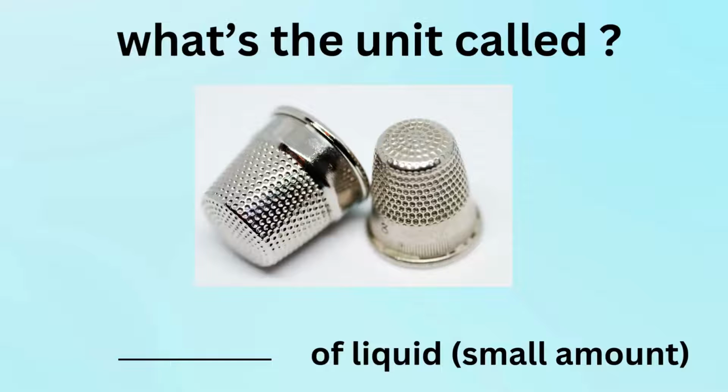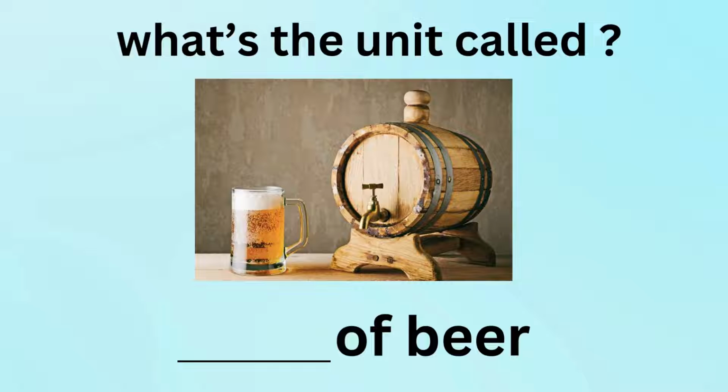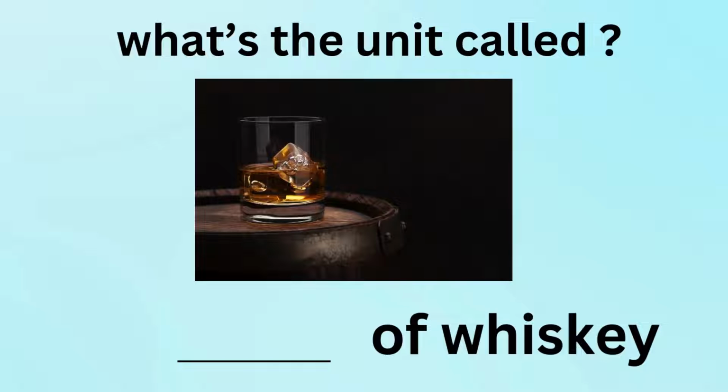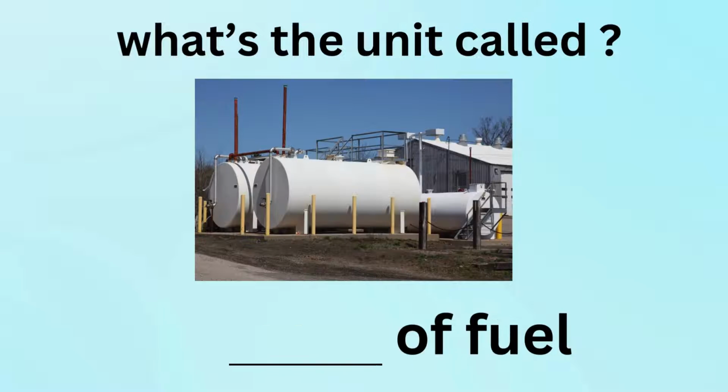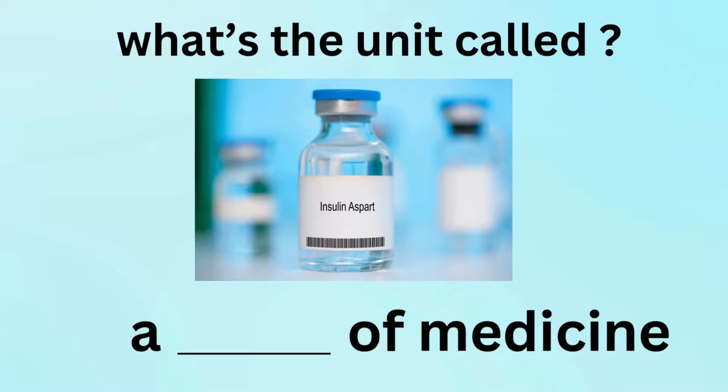What's the unit called? Thimble of liquid, small amount. What's the unit called? Keg of beer. What's the unit called? Tumbler of whiskey. What's the unit called? Tank of fuel. What's the unit called? Vial of medicine.